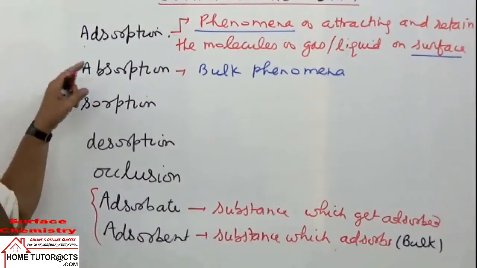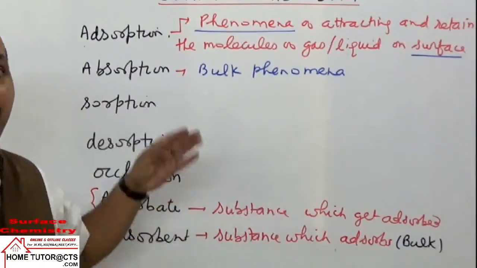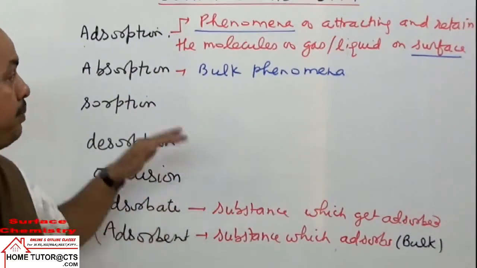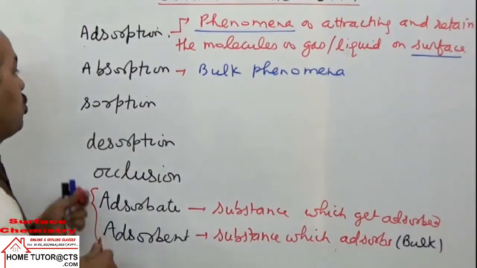Sometimes both the phenomena of adsorption and absorption occur simultaneously. If both occur simultaneously, then for them we use one common term, sorption.